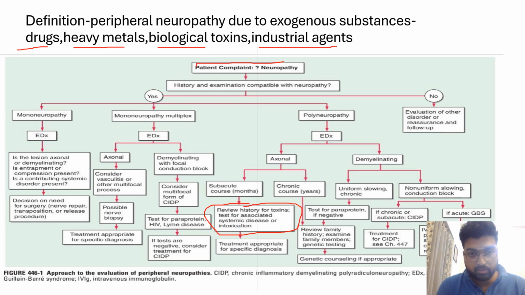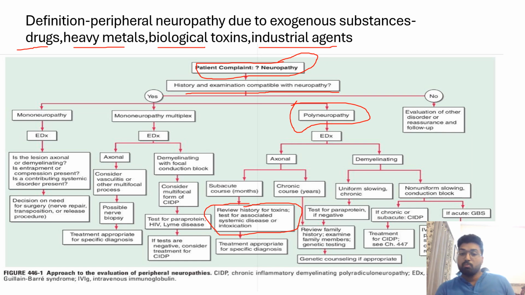So how do we start? A patient comes with a complaint of neuropathy. We examine the patient and take the history, which suggests there is neuropathy. Then we find out that it is a polyneuropathy. Polyneuropathy means that multiple peripheral nerves are being affected, unlike mononeuropathy, in which a single nerve is affected.